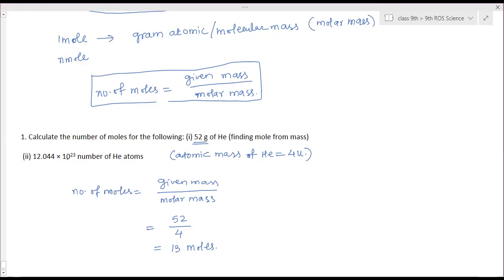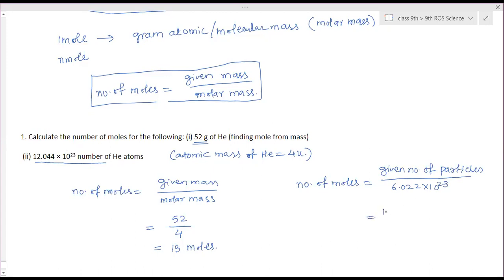Okay. Then the second one, for this many helium atoms, these are particles. So for that we use the formula: number of moles is equal to given number of particles divided by 6.022 into 10 to the power 23.